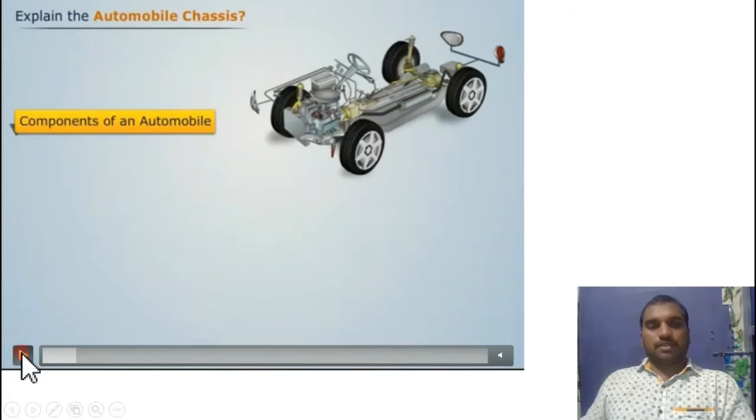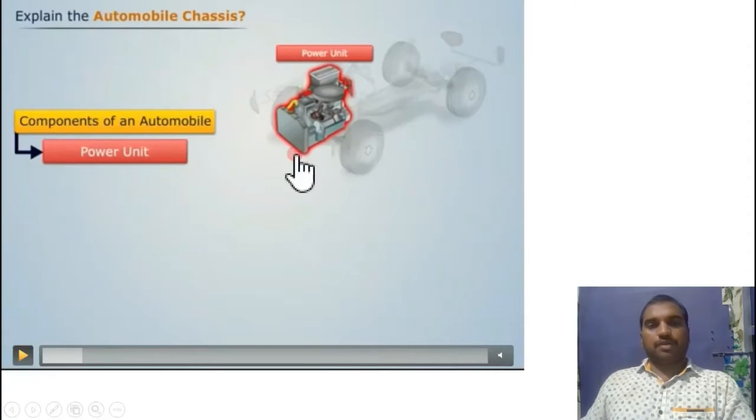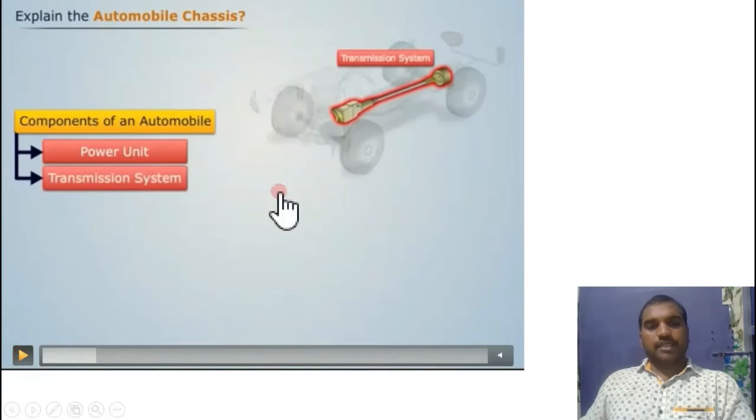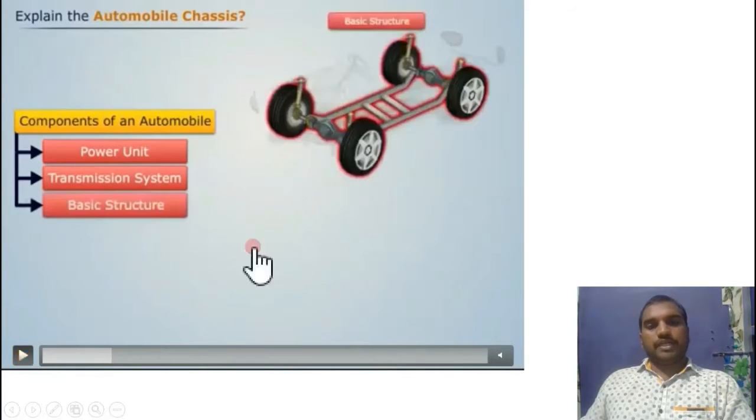So what are the parts? First one is the power unit. Power unit is nothing but the engine. Second one is the transmission. Transmission means it's a combination of clutch, gearbox, propeller shaft, universal joints and differential. That is the transmission system. Third one is basic structure.